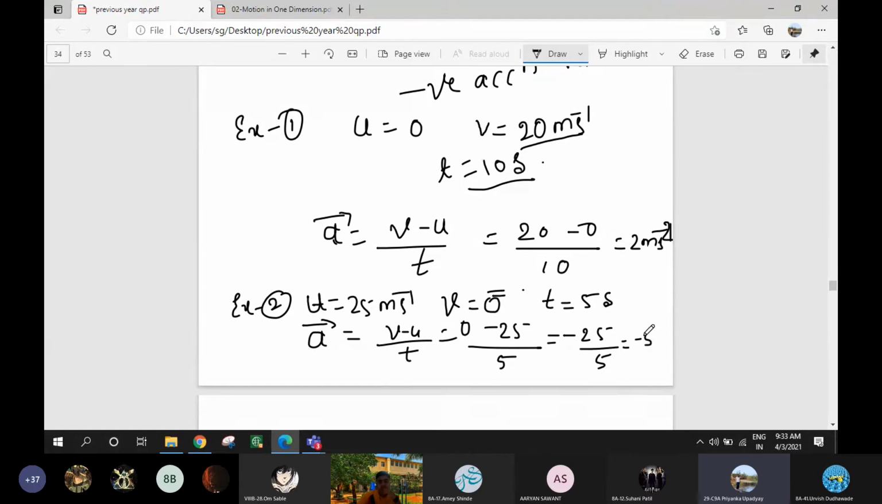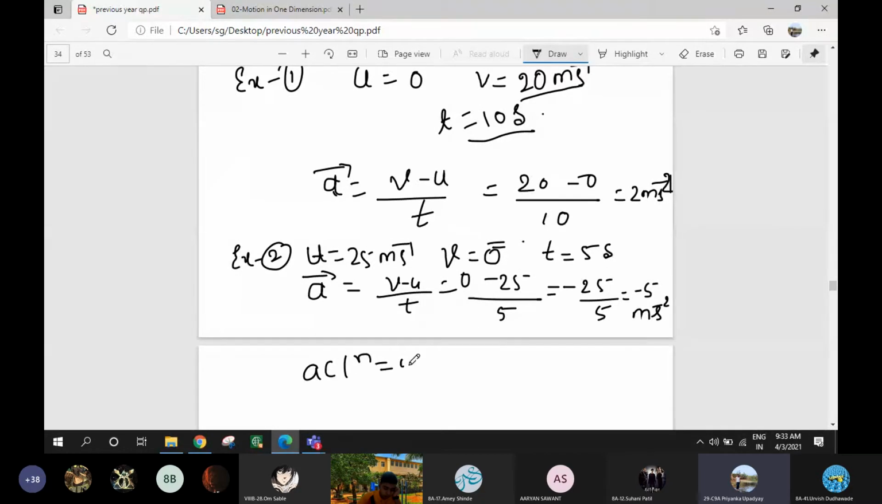Here you can say that the acceleration is minus 5 meter per second square. Or if you say retardation, then the retardation is 5 meter per second square, because retardation itself is a negative acceleration. Understood? Yes, miss. Acceleration is a vector quantity, as I've already told you.